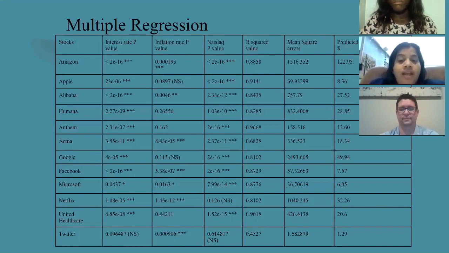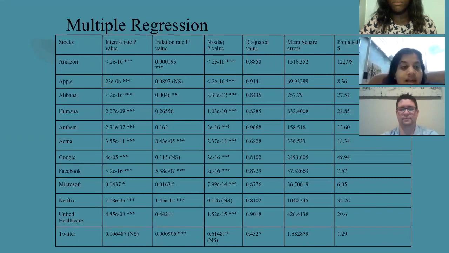We also divided the data set into a training data set and a testing data set and found out the mean square of errors for the test sample. Thus, the model gives us how much of a difference we can expect between the predicted value and the actual value of the stock.